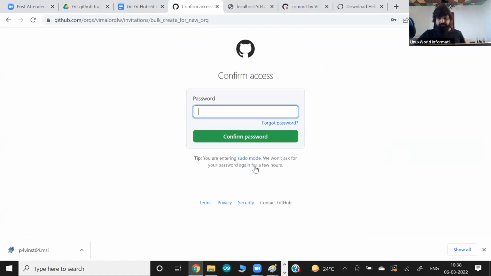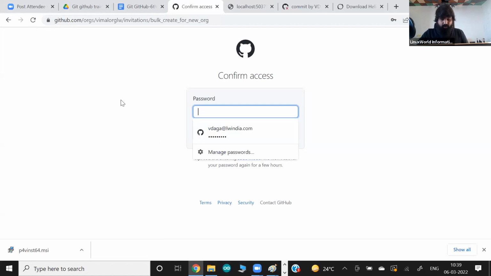Complete setup. And because inviting somebody is not a small thing, they become part of your organization. They can do something with some power in your repository. So my GitHub account is asking for my password to confirm my access, right? The only challenge is I don't know my password.